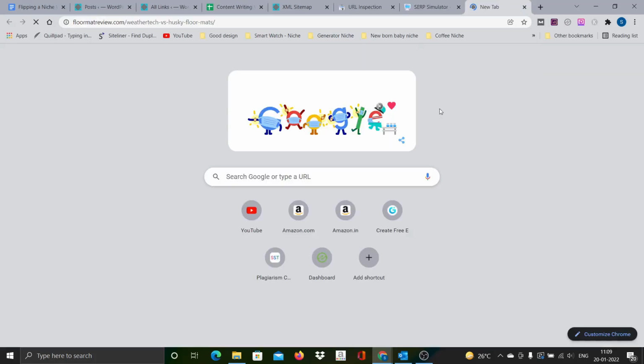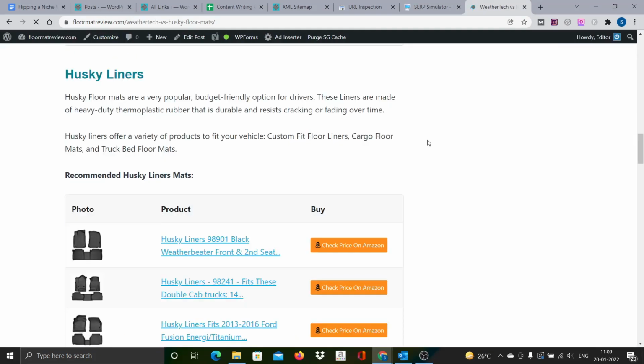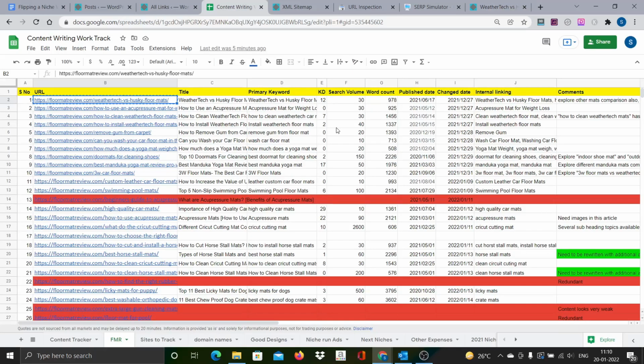Let's look at the page. The content is okay. It is nothing exceptionally high quality. In spite of that, this page is ranking reasonably well. That means around this keyword or topic there must be some other opportunities. That's how I see it.